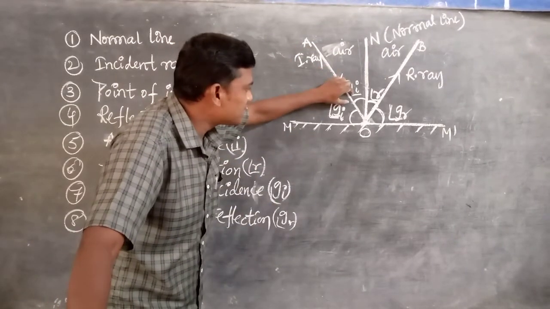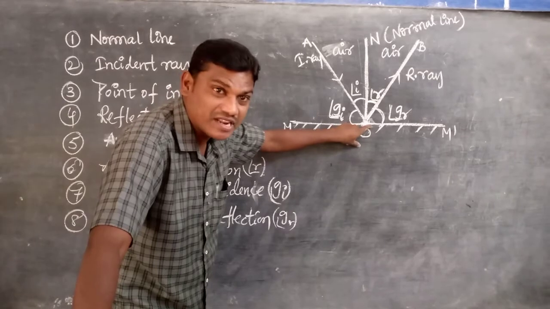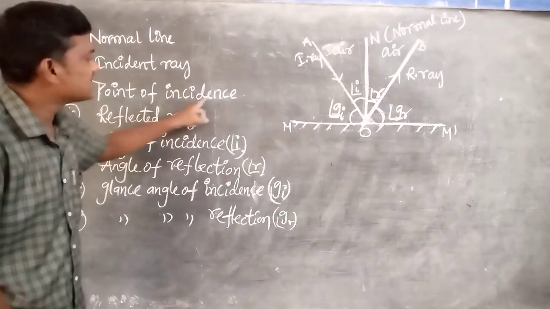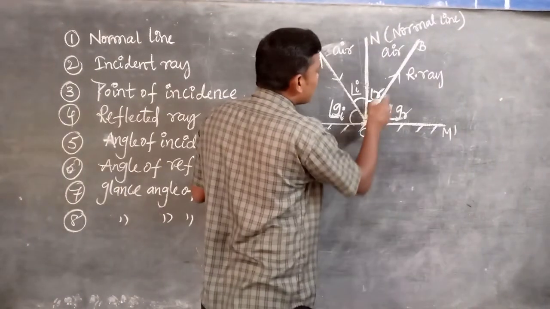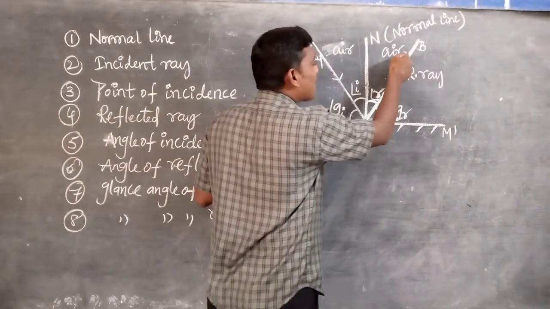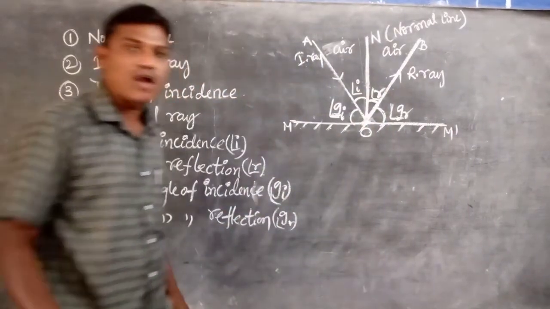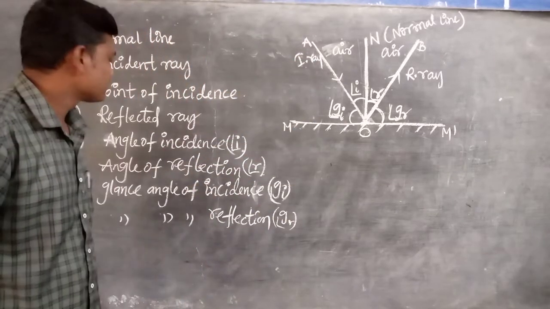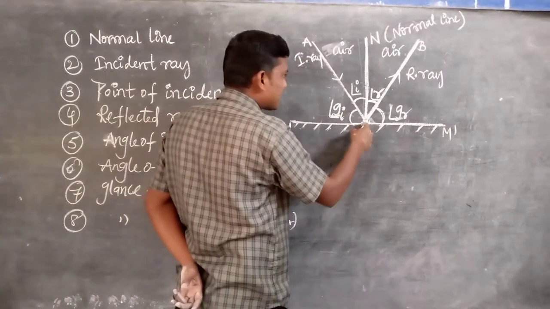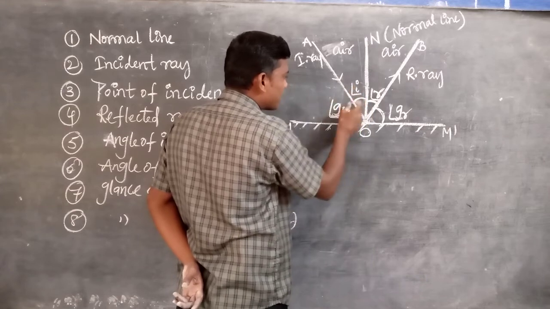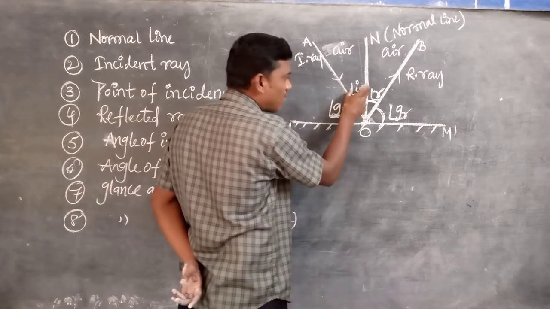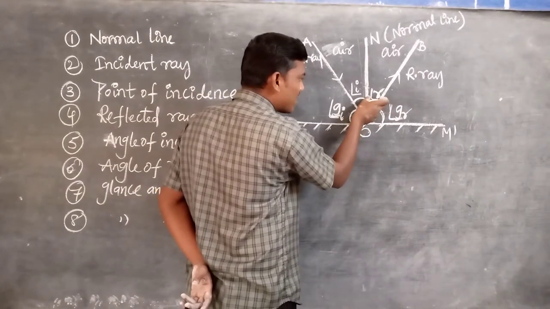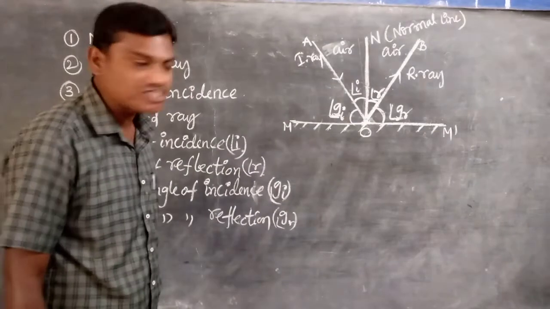The incident ray meets the plane mirror or reflecting surface at a point, and that point is called the point of incidence. A ray which moves away from the reflecting surface after falling on it is called the reflected ray. The angle between the incident ray and the normal is called the angle of incidence.